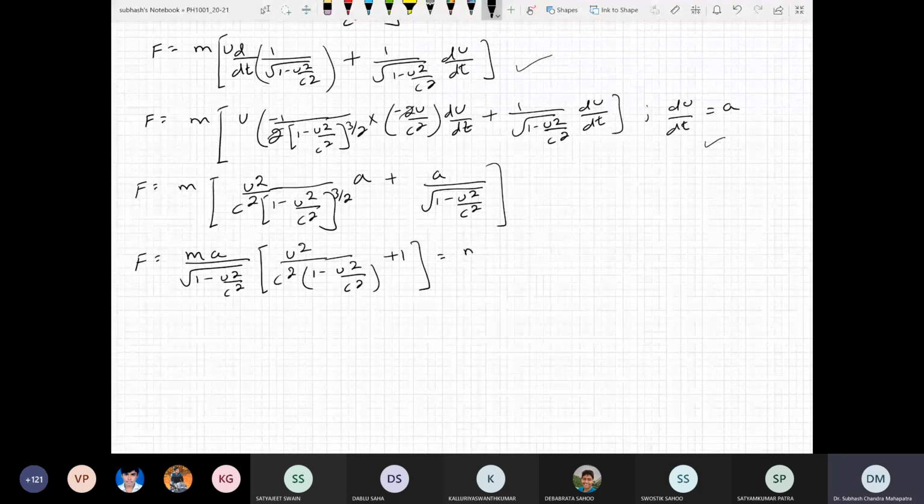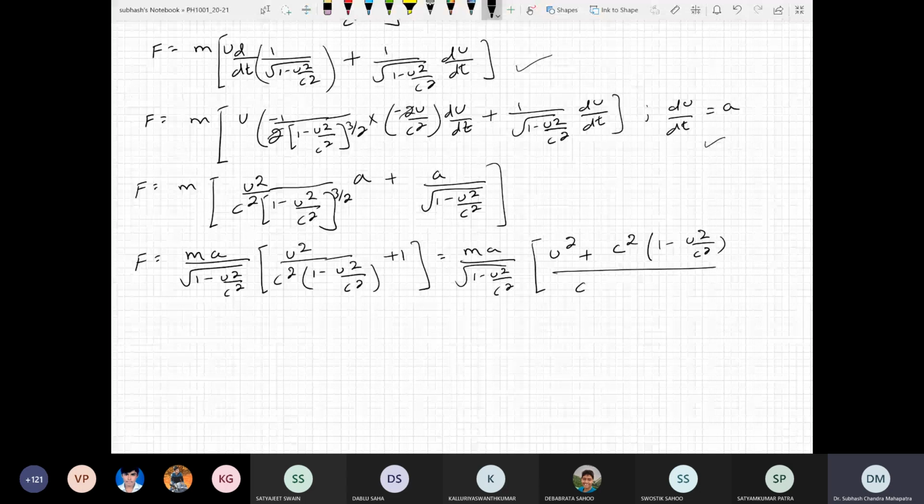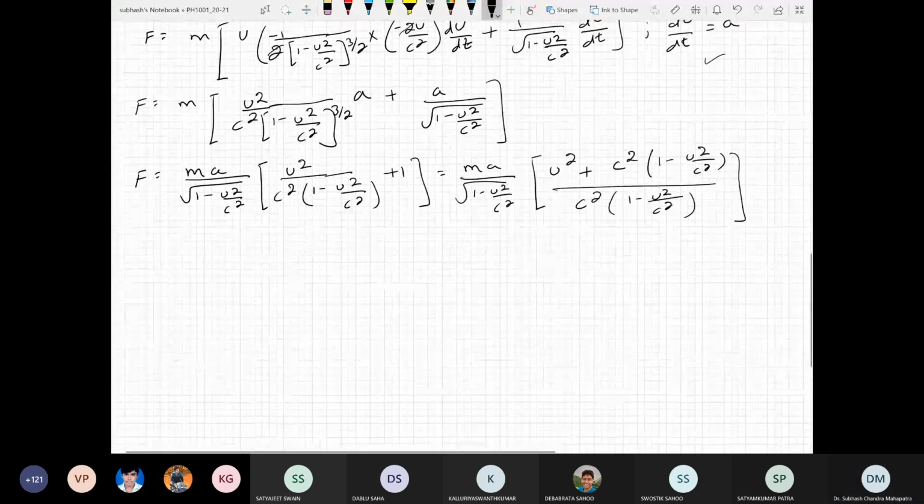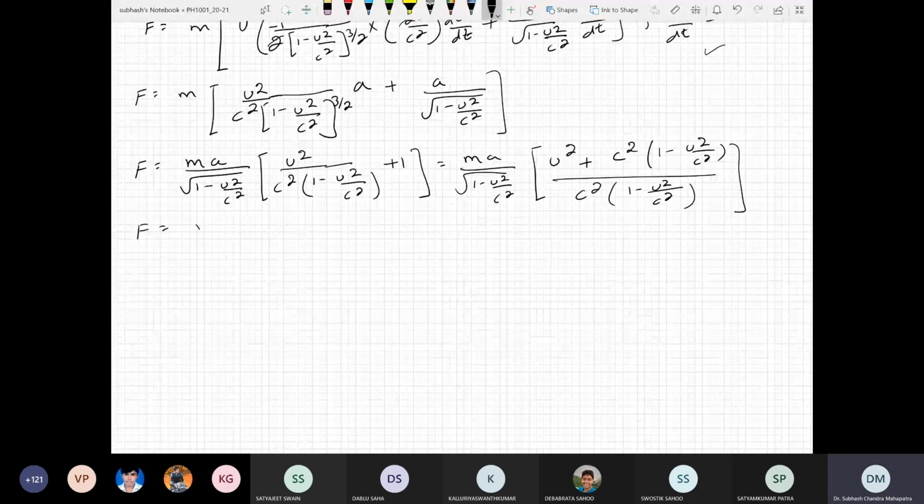So this is basically ma divided by 1 minus u square by c square, and let's simplify it. This will become u square plus c square times 1 minus u square by c square, divided by c square times 1 minus u square by c square. Okay. So F is just ma divided by 1 minus u square by c square.